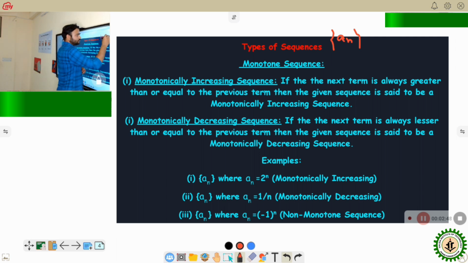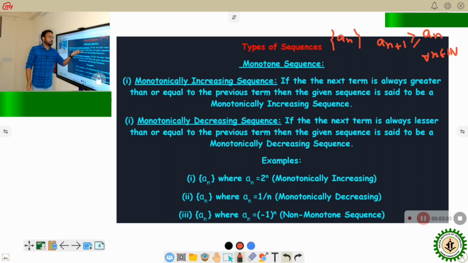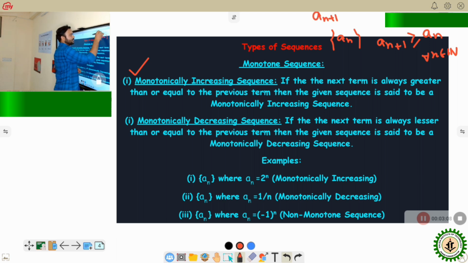If A_(n+1) is greater than or equal to A_n for all n belonging to the natural number set, then it is said to be a monotonically increasing sequence. If A_(n+1) is strictly greater than A_n for all n belonging to the natural number set, then it is said to be a strictly monotonically increasing sequence.